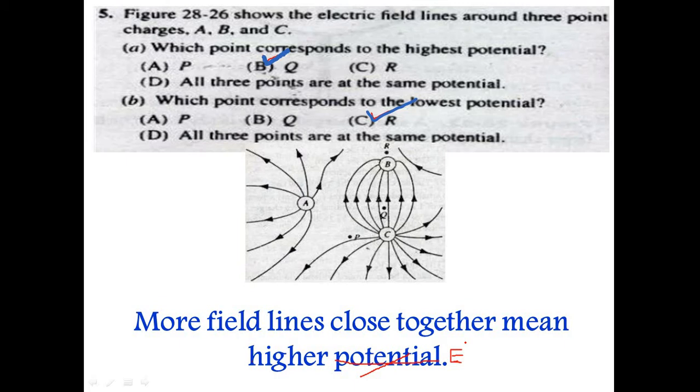We know that the potential decreases in the direction of E. So the field lines start from this position and end on this position. So Q is closer to this charge. So I think Q is the correct option. Here P is also in the direction of the field lines and the potential is decreasing, but it is at a larger distance as compared with the Q distance. So option Q is the correct option, where the potential is higher.